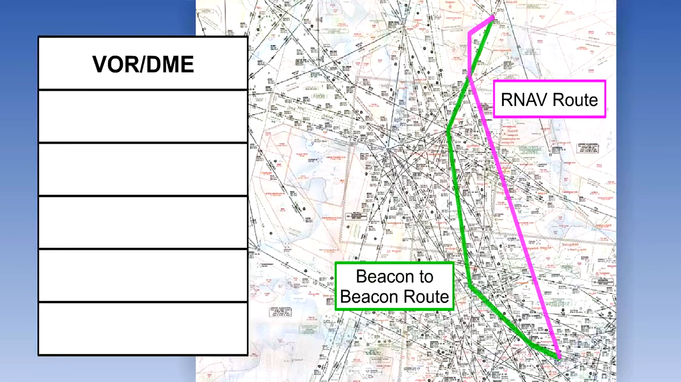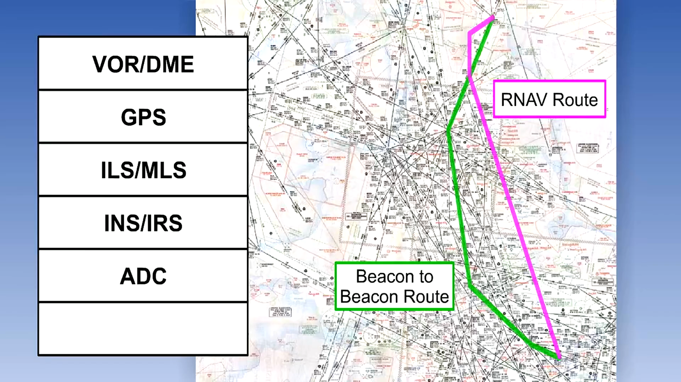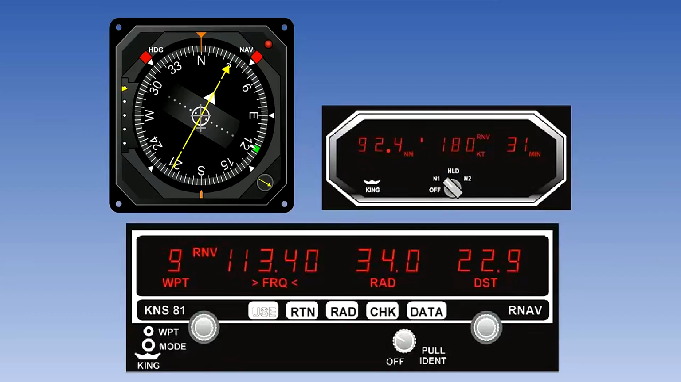The required accuracy is achieved by using some or all of the following inputs of information: VOR/DME, GPS, ILS or MLS, INS or IRS, air data computer, and time. The information is processed within the system to give the most accurate and continuously updated position and the necessary outputs to provide the pilot with information such as course and estimated time of arrival.